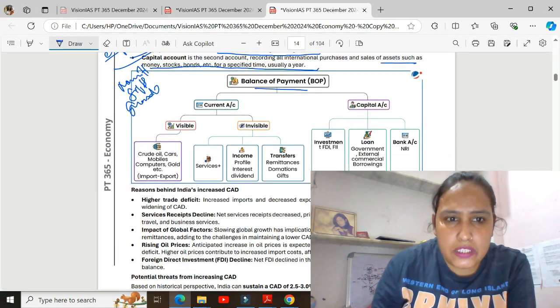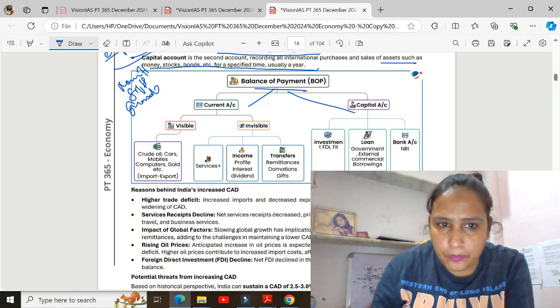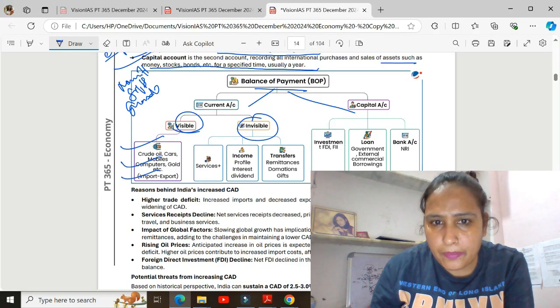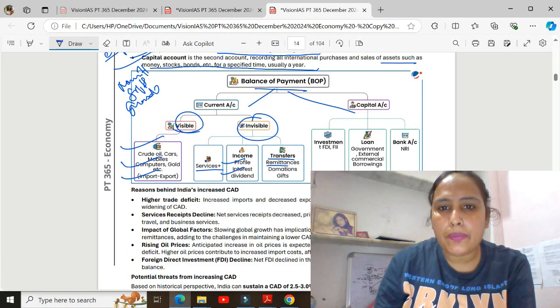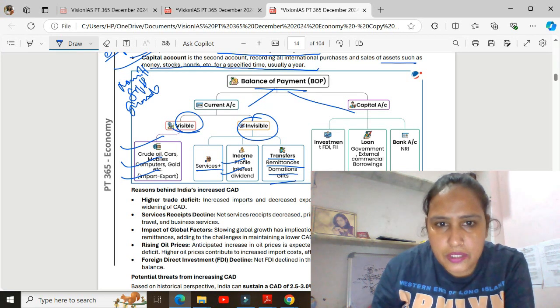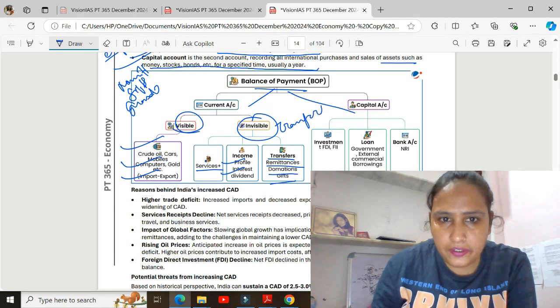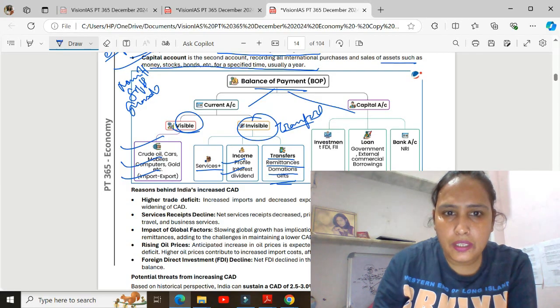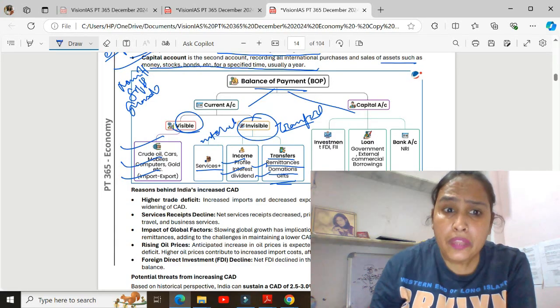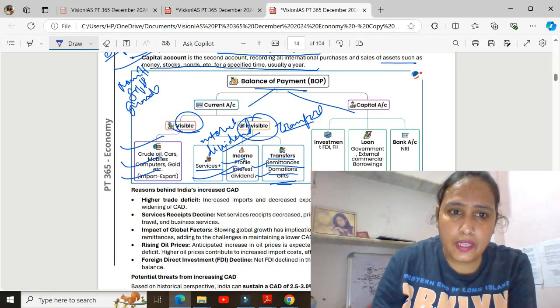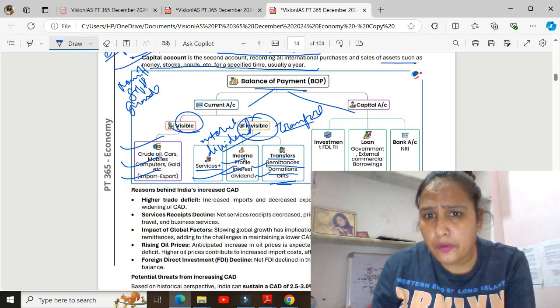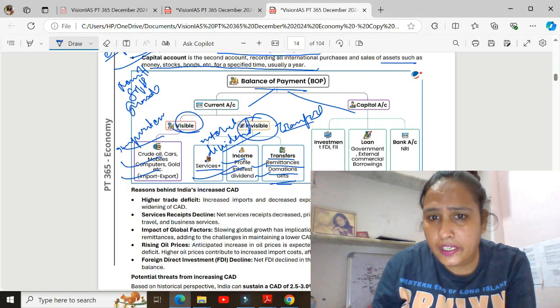So now, what is balance of payment? In this, there is a current account and a capital account. In the current account, there are visible and invisible items. In visible, there are crude oil, cars, computers, and import and export. In invisible, there are services, like profit, interest, dividend, and transfer payments, that is remittances, donations, and gifts. In income, there are interest and dividend, and services are also invisible.